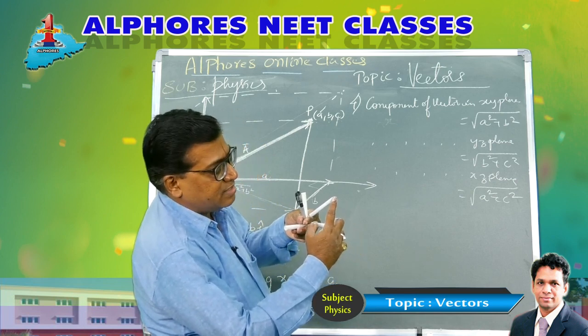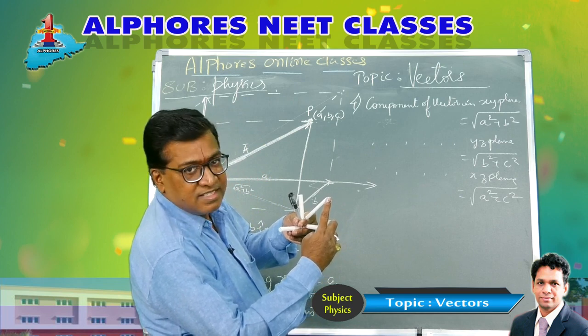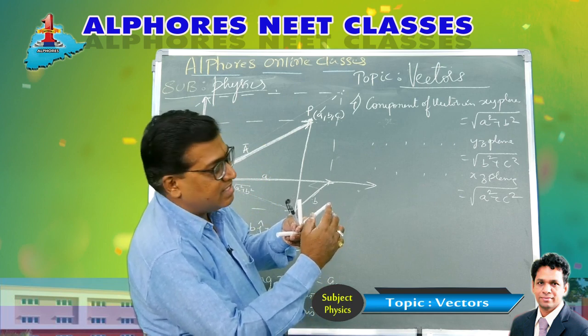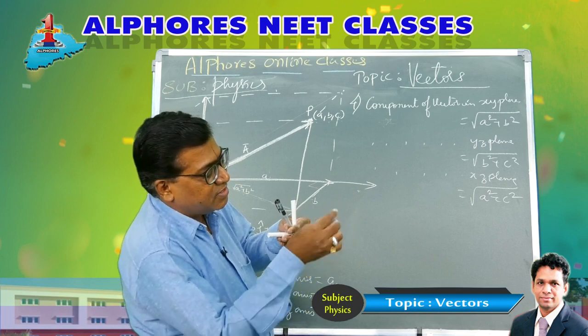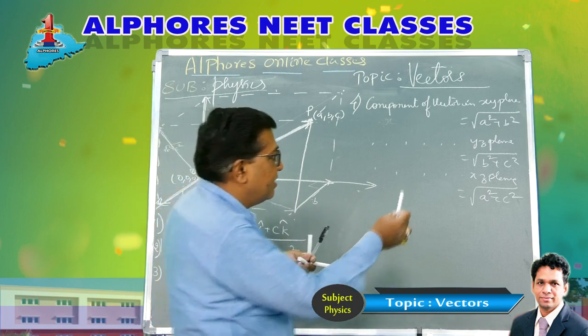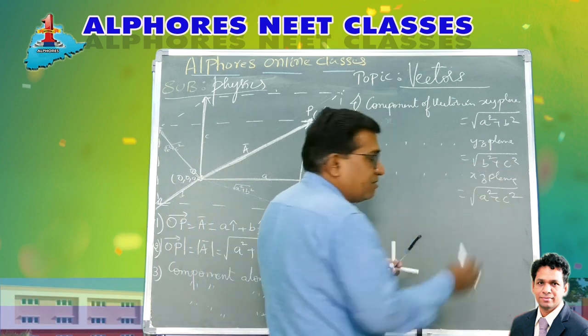So this is the y-axis, B, and my finger is C. The chalk piece represents the diagonal. So this is B, this is C, so the diagonal is root of B square plus C square. So in the YZ plane, it is root of B square plus C square.